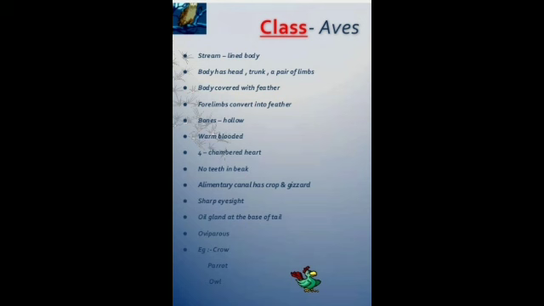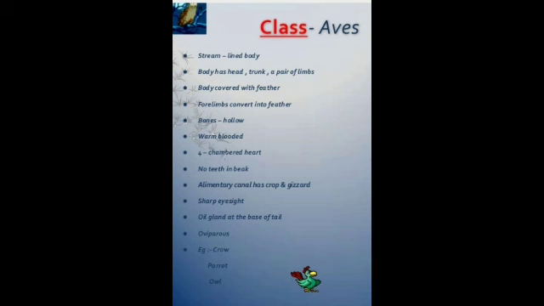See, class Aves, it includes all the birds. And obviously birds are feathered, biped. They are air breathing. So they are having the tendency to fly. Their bones are hollow. Jaw bones are prolonged into toothless beak. Limbs are 2 paired. And heart is completely 4 chambered.